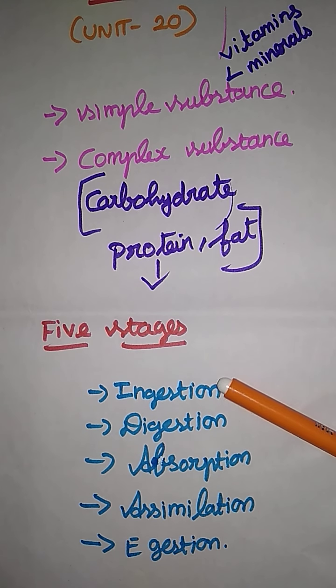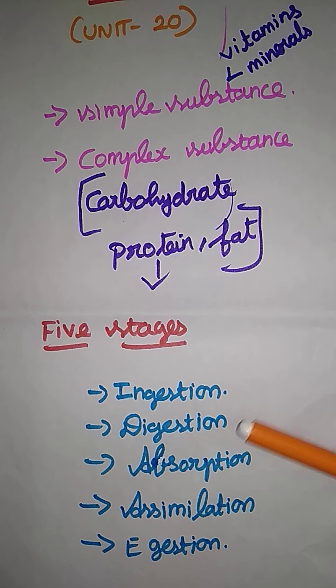First, let me explain the meaning of each stage. The first one is ingestion: you insert the food material inside our body.